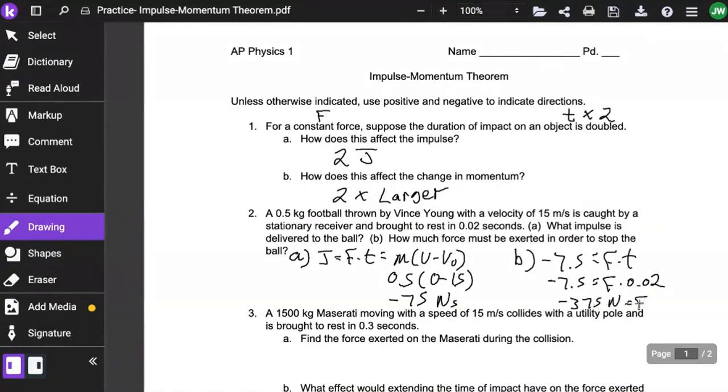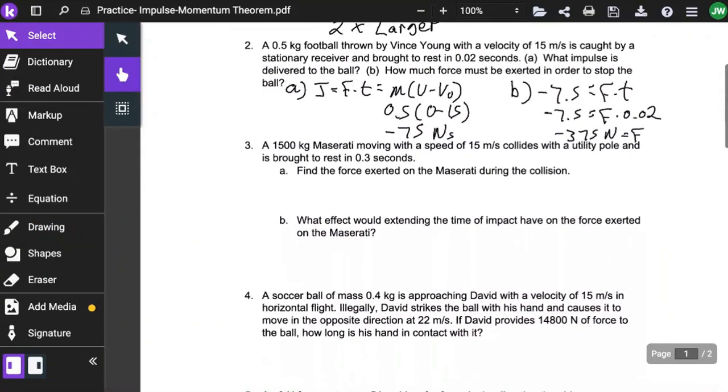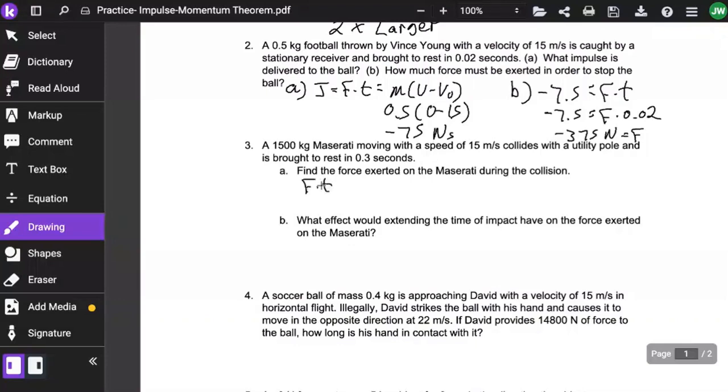Going to number 3, a 1,500 kilogram Maserati moving with a speed of 15 meters per second collides with a utility pole and is brought to a rest in 0.3 seconds. We are given the mass, initial velocity, final velocity, and time. Find the force, which is the only thing we were not given, exerted on the Maserati during the collision.